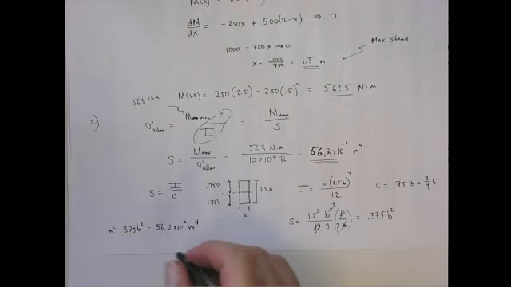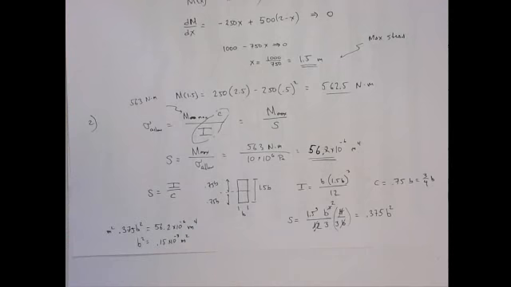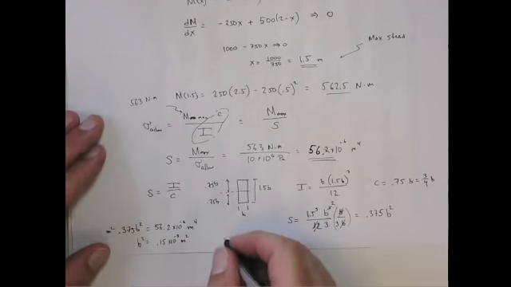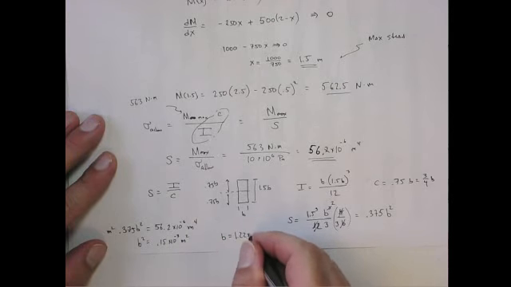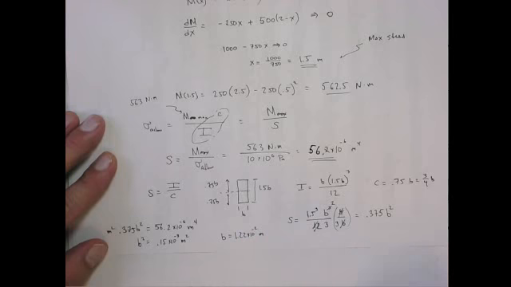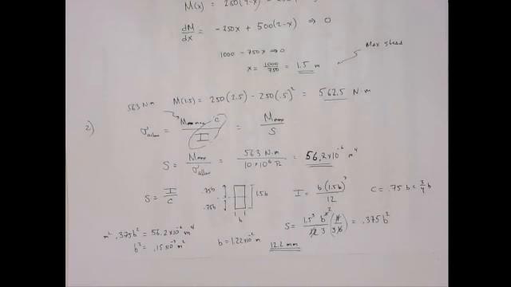This gives me B squared equals 0.15 times 10 to the minus third meters squared. Take the square root, and this gives me B is equal to 1.22 times 10 to the minus 2 meters, or that is 12.2 millimeters. Okay? All right. So that's B.